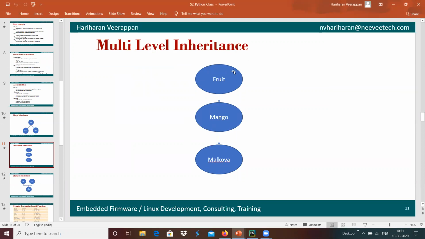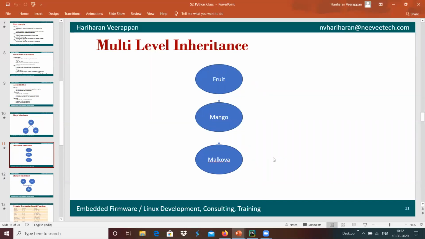For example, we can have fruit with 100 properties, and mango can override 20 properties of the base class, and Malgova may update another 10 properties, getting its 100 properties from the base class fruit, and it has been updated with its own properties accordingly over here.